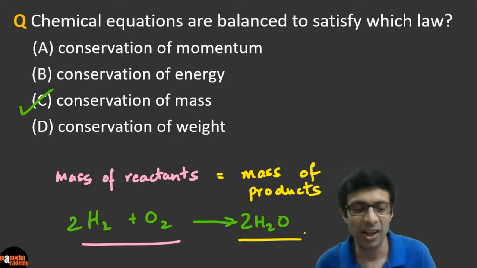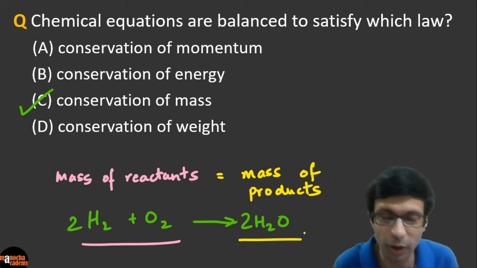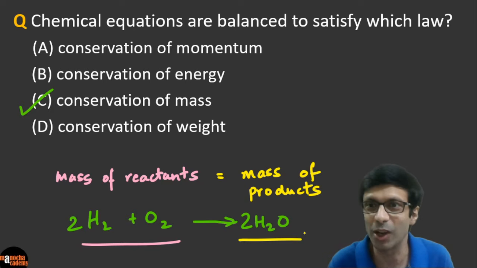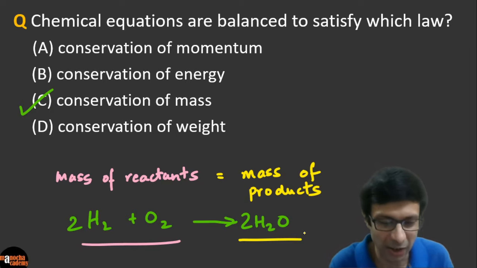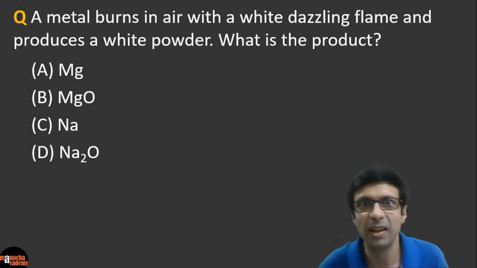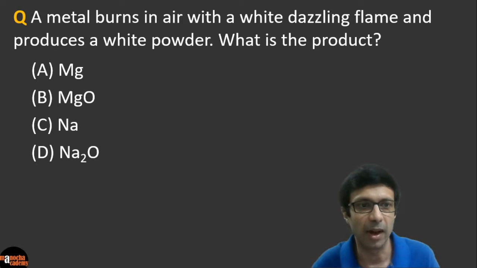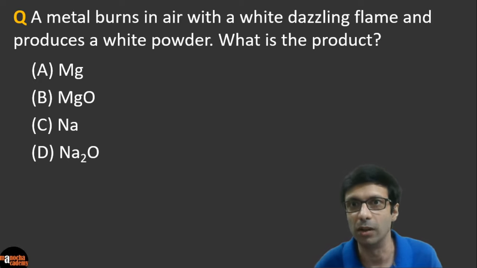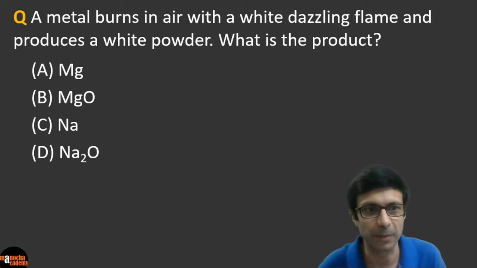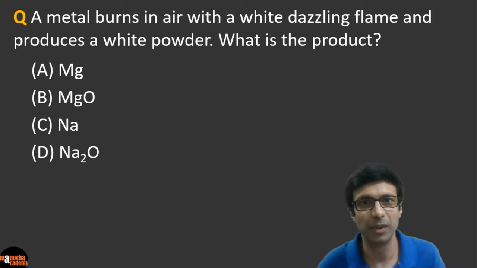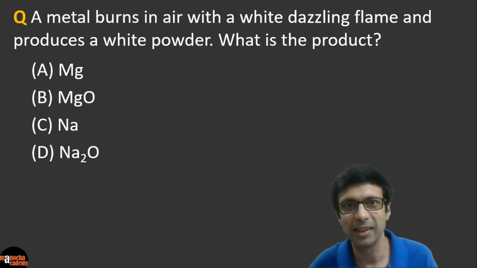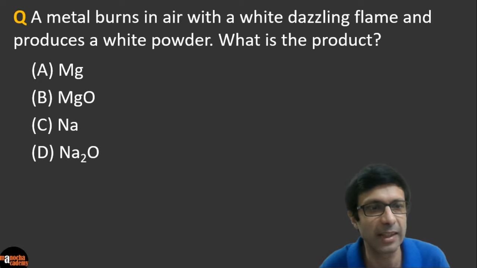So excellent. You guys are amazing. Most of you got the answer correct. Great. So are you ready for the next question, guys? Here it is. A metal burns in air with a white dazzling flame and produces a white powder. What do you think is the product? Is it A, magnesium, B, magnesium oxide, C, sodium, or D, sodium oxide? What do you guys think?